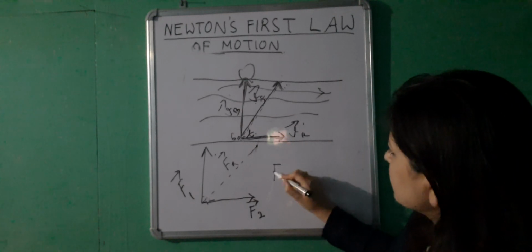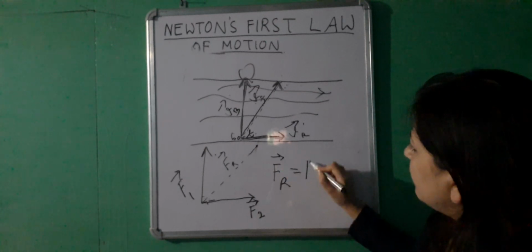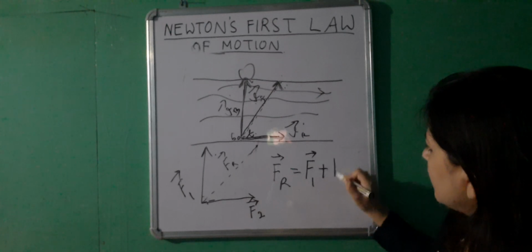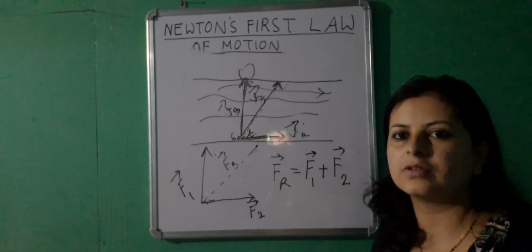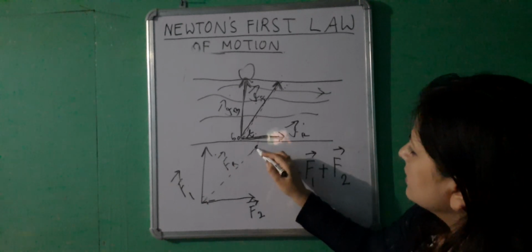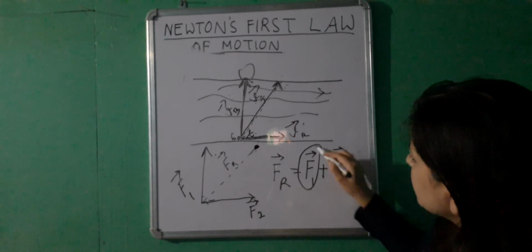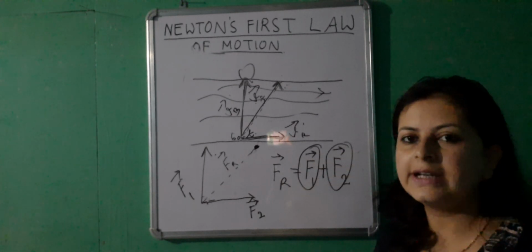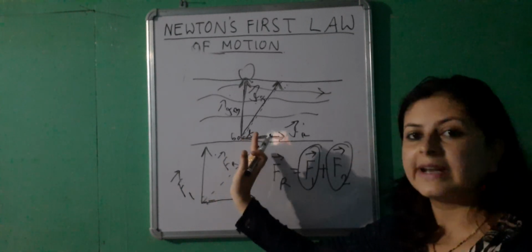So the new force, say resultant or net force, can be written as vector sum of the first force and the second force, which are in two different directions. This is the resultant force because of the contribution of the first force and the second force. That is why we are getting the new force in a totally new direction.